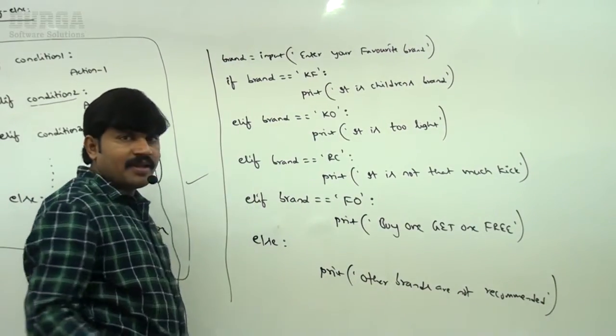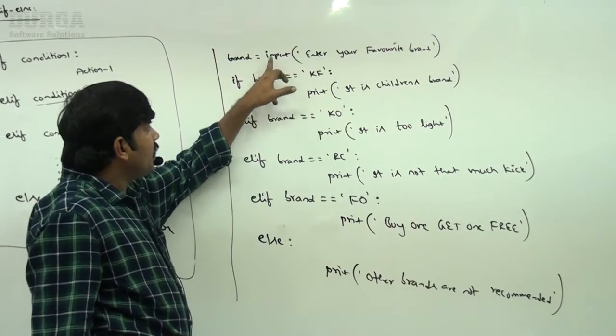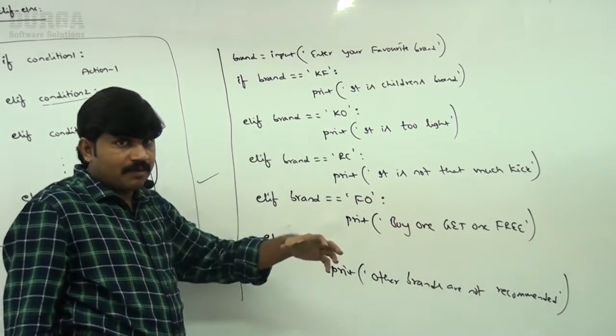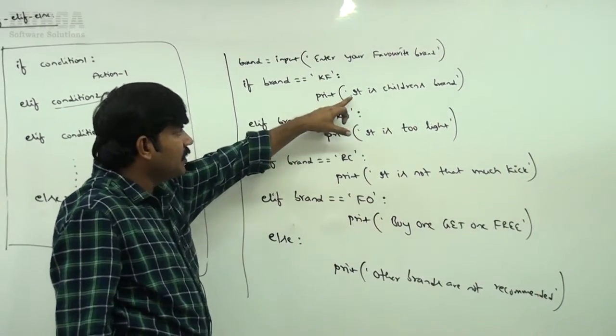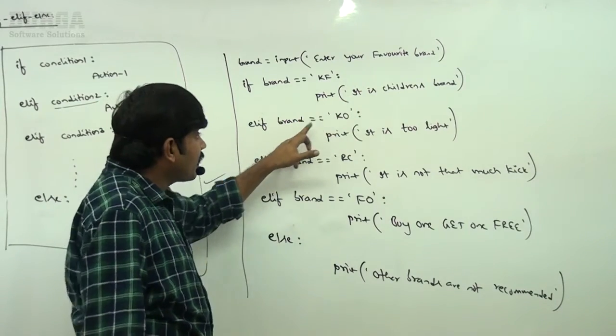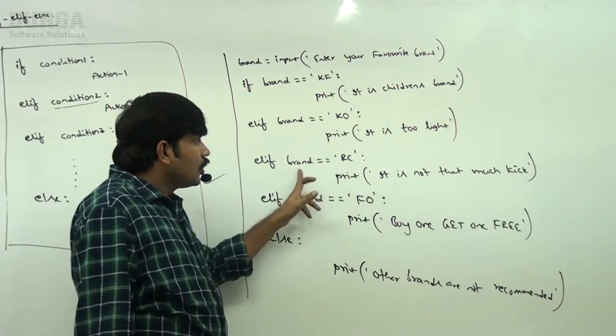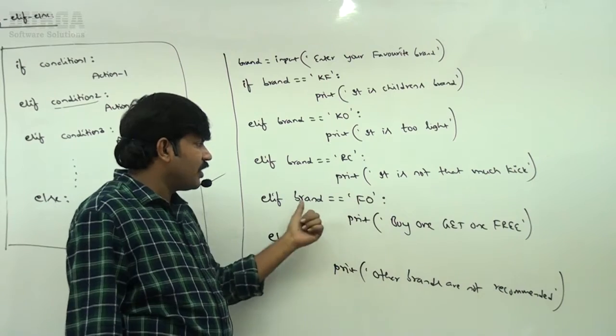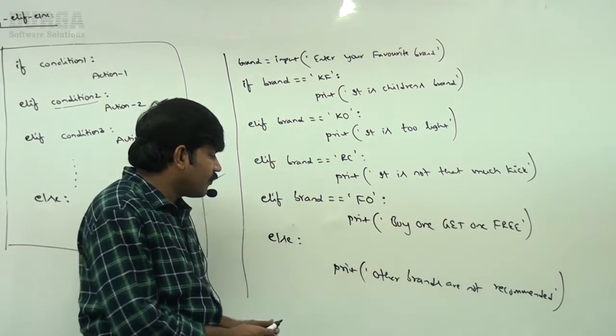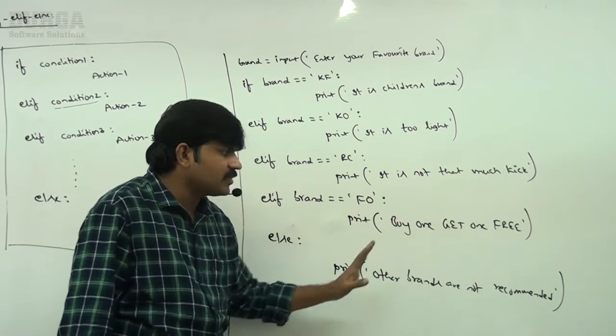Okay, a bit funny example. If it is a brand, read the brand from the command prompt. If it is KF, it is the children's brand. If it is KO, it is too light. If it is RC, it is not that much kick. If it is FO, buy one get one free. Otherwise, other brands are not recommended.